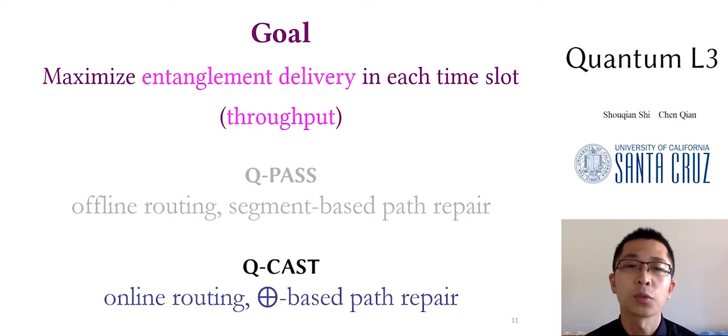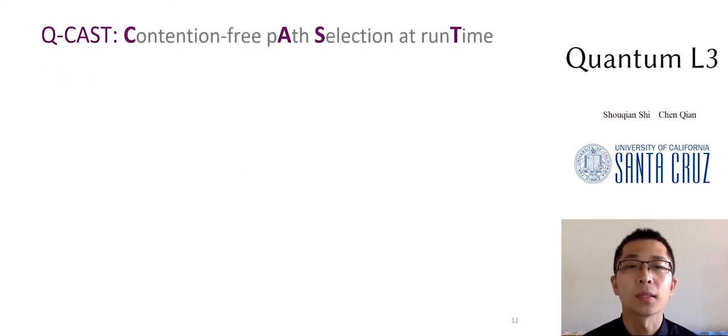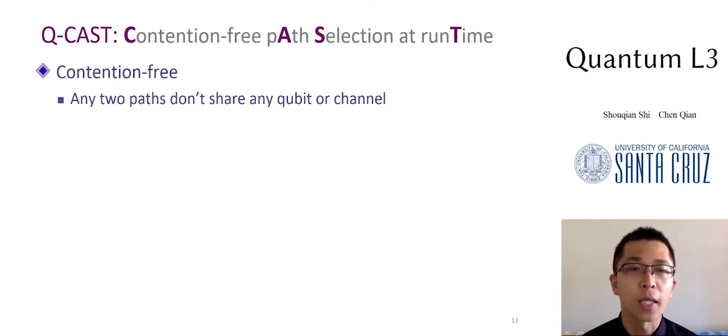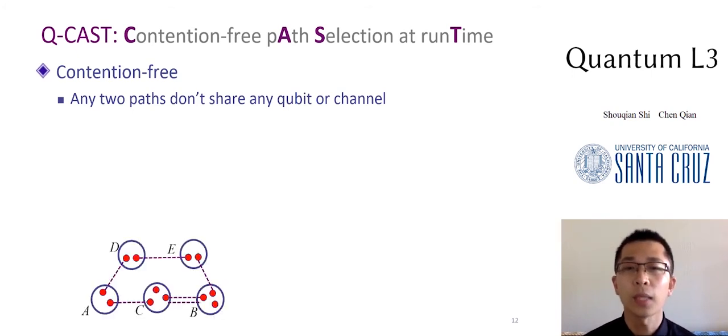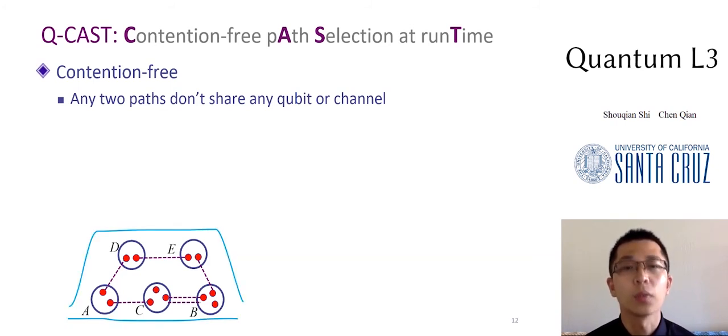QCast overcomes some shortcomings of the QPath and finds paths at runtime for better flexibility. It recovers from failed channels by an exclusive OR-based algorithm. We will focus on QCast. QCast is short for quantum contention-free path selection at runtime. The word contention-free means paths do not share any qubit or channel. For example, in this figure, 2 paths are present between A and B, ACB and ADEB. They don't share any qubit or channel, and thus they are contention-free. Due to contention, DC and the second channel for CB are not allowed.